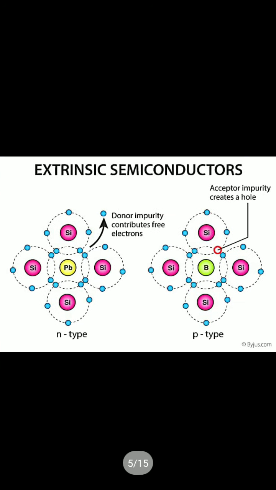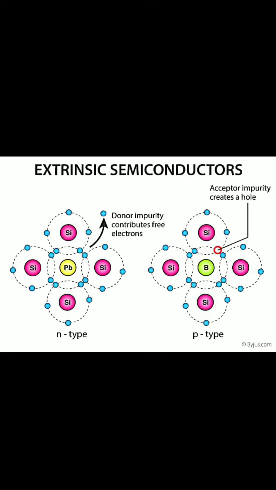This is the diagram for p-type and n-type. In p-type you see that the red color is there, the holes are already present. This hole is called acceptor impurity. Whenever we combine one p-type and one n-type atom together, the p-type has a capacity to accept one electron from the n-type semiconductor, and this n-type electron is called donor because it has an extra electron already there at 0 Kelvin temperature. So it is easily donated to the p-type semiconductor.